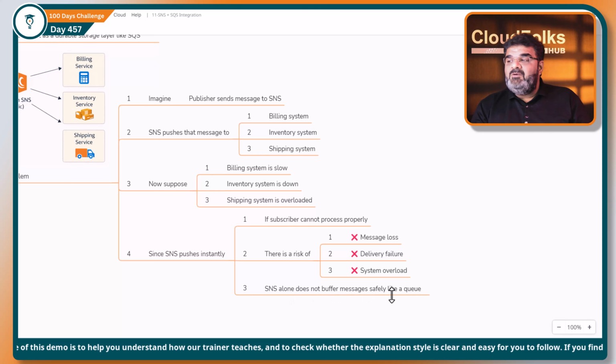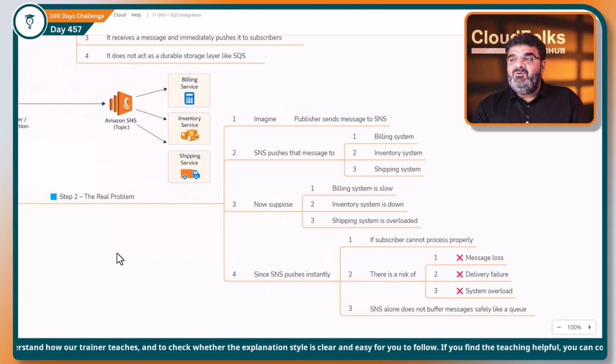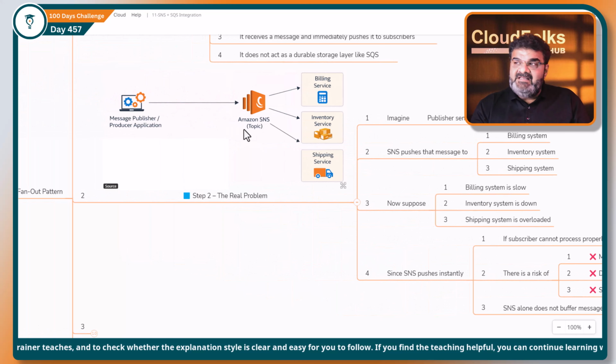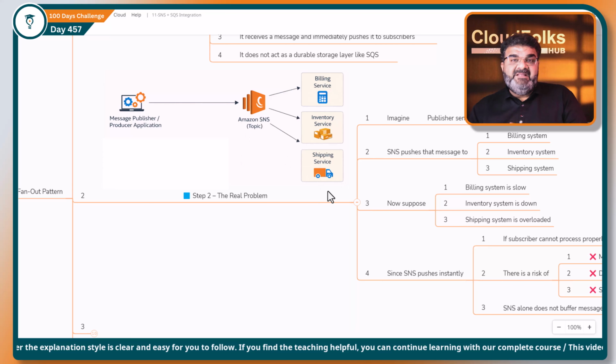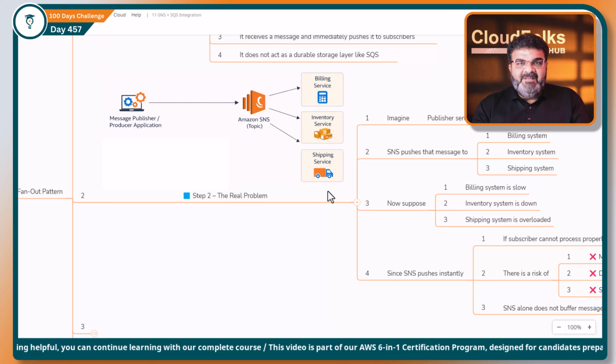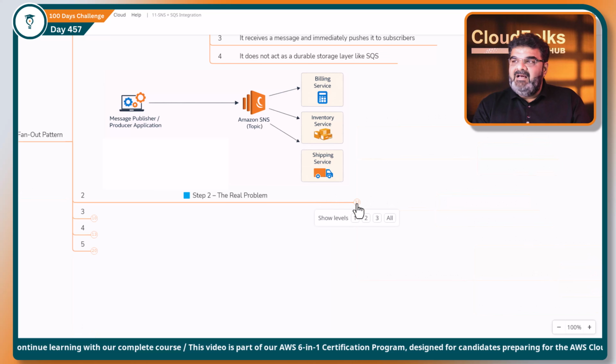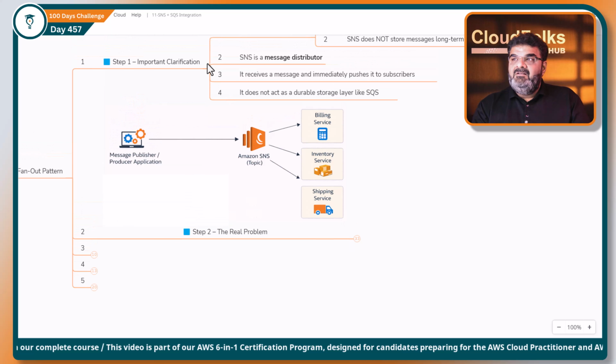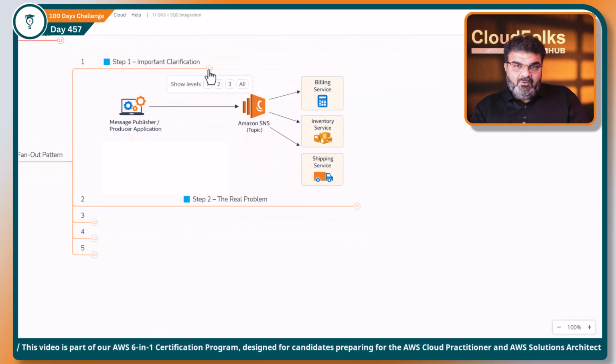SNS alone does not buffer messages safely like a queue, right? So whenever SNS is going to broadcast this message, your subscribers must be ready and able to process these messages immediately. If they are not able to receive this message, there will be loss of the message, right? Now we don't want this loss. Okay, we don't want to lose any message.